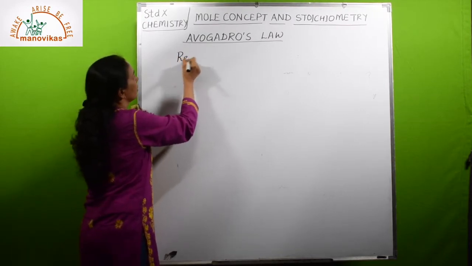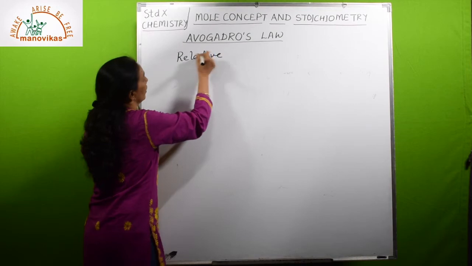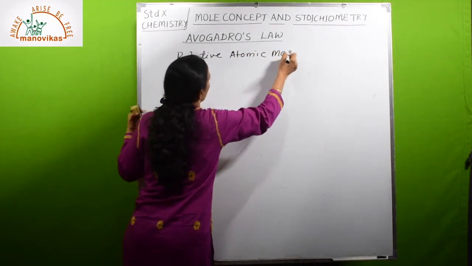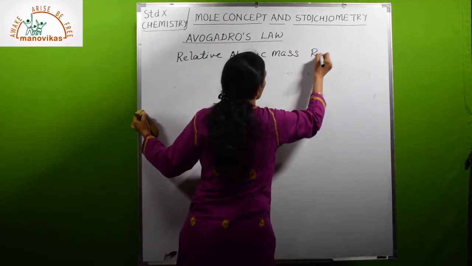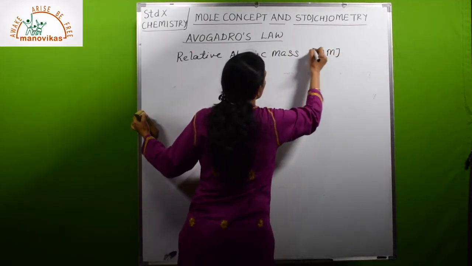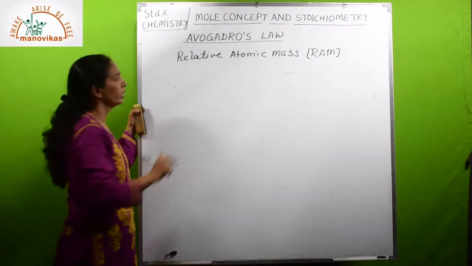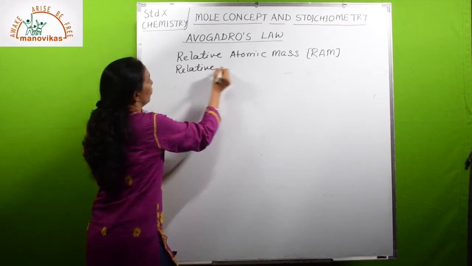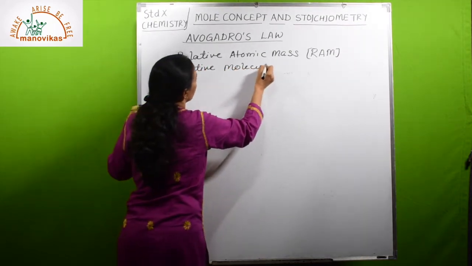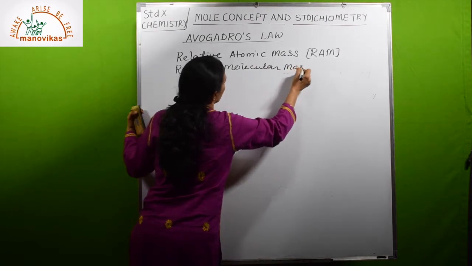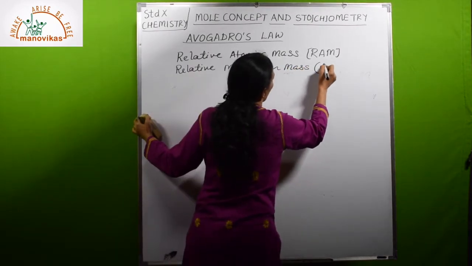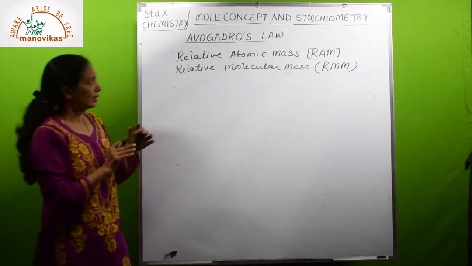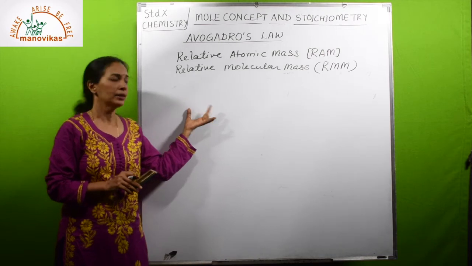Relative atomic mass, which is also written as RAM. This was there in 9th standard. Okay, you studied this in 9th standard. Relative molecular mass, which can be written as RMM. Okay, let us see these terms. This is just a revision of your 9th standard stuff.